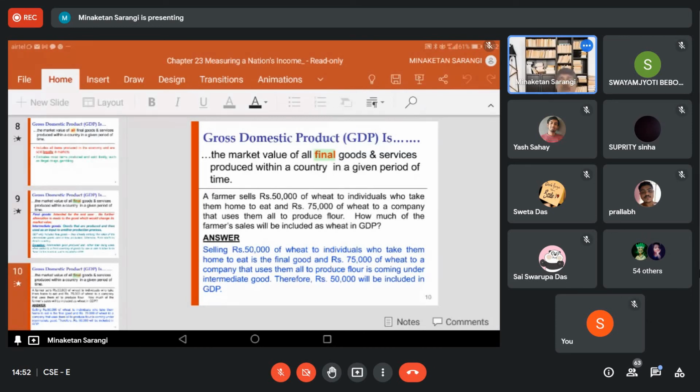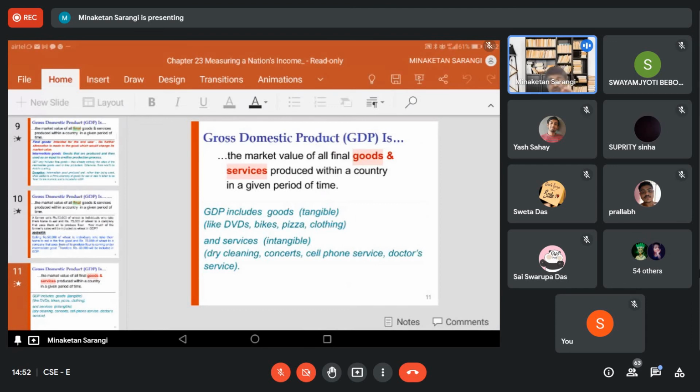So in calculating the price of wheat flour, it takes into account the price of the raw material. So to avoid double counting, the value of wheat worth 75,000 will not be a part of GDP. In the examination, you might be asked this type of question for 2 marks, and you have to answer why you should not take 75,000 as a part of the GDP.